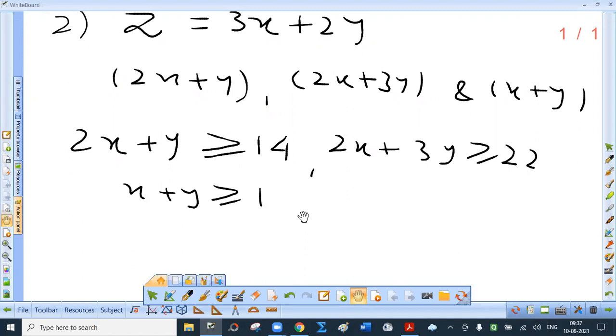Since number of units cannot be negative, next line write down. Since number of units cannot be negative, x greater than or equal to 0, y greater than or equal to 0.